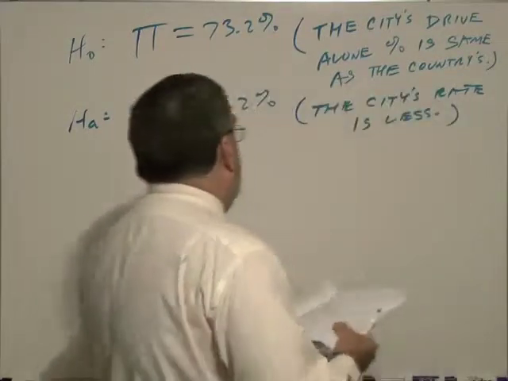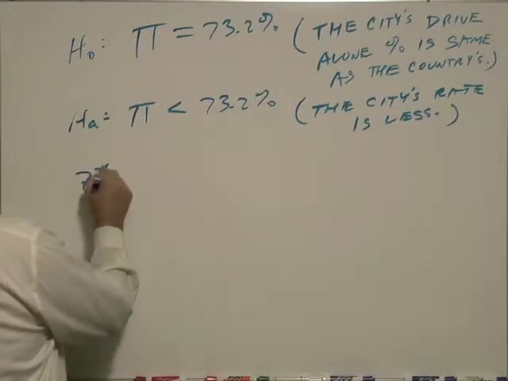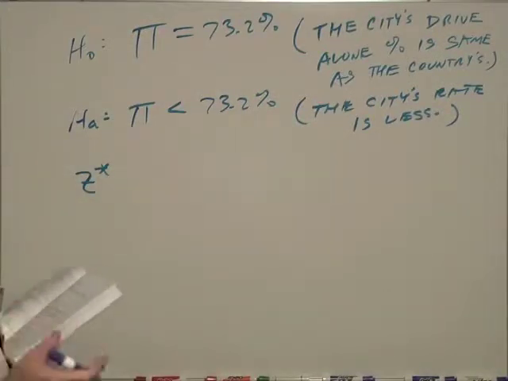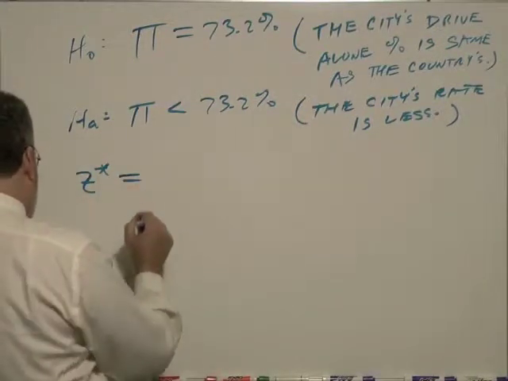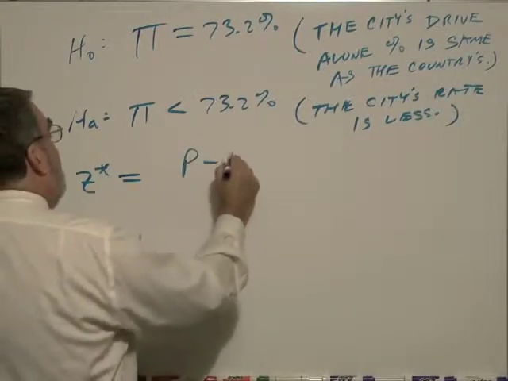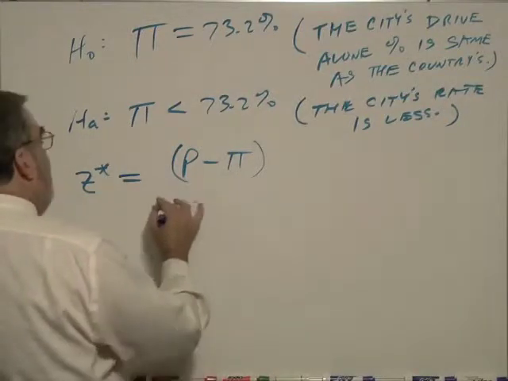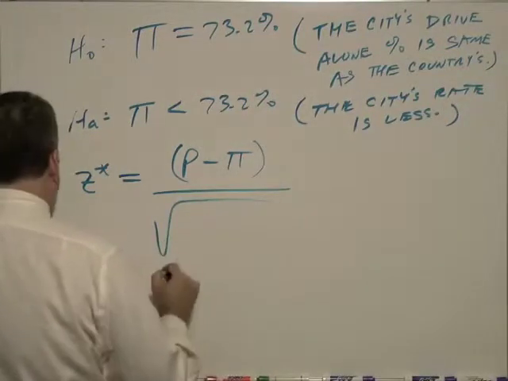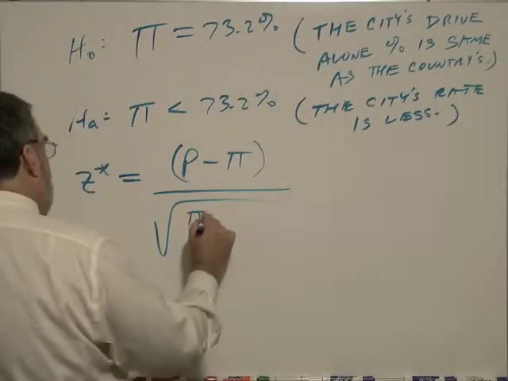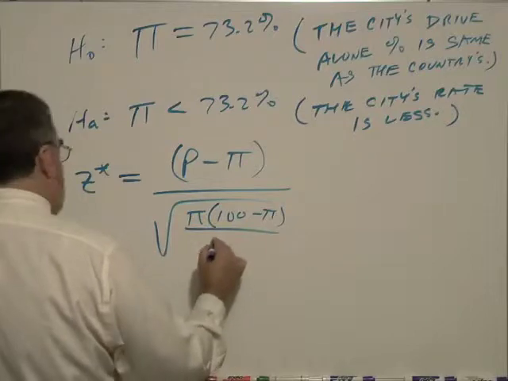Z star, I call it Z star because we're calculating the Z score, is capital P minus pi, divided by the square root of pi times (100 minus pi), all divided by n.